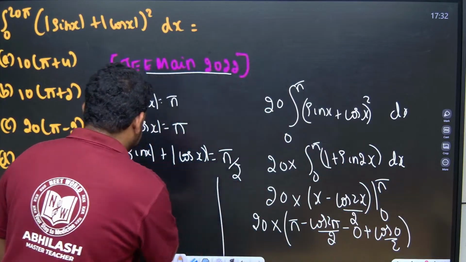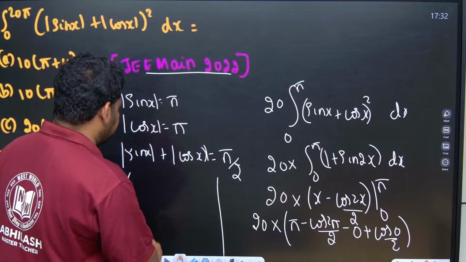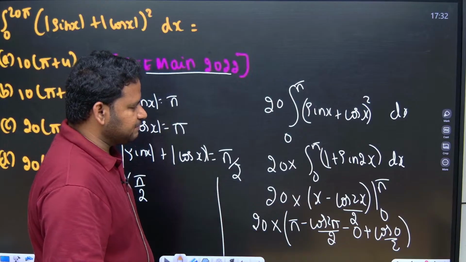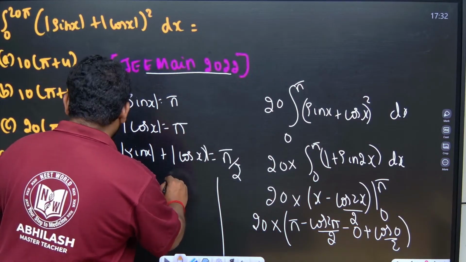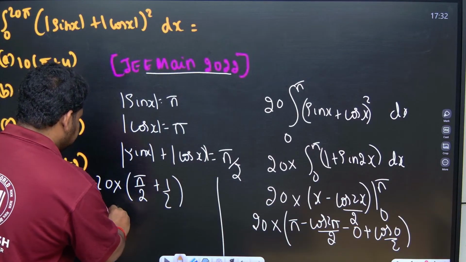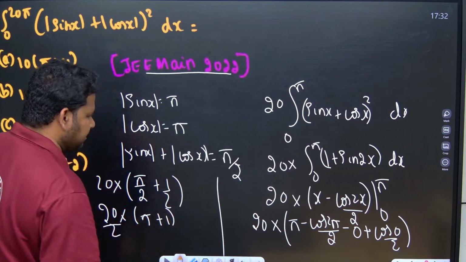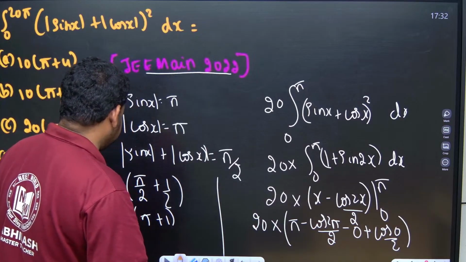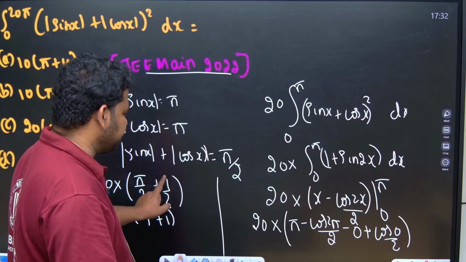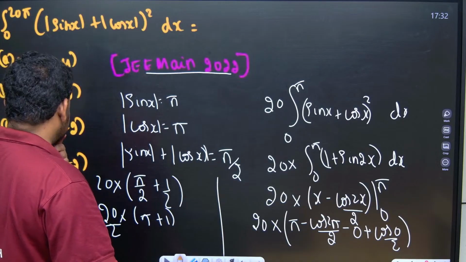I will write it here. So 20 into pi minus cos 2 pi by 2. Cos 2 pi is just 1, so pi minus 1 by 2, plus cos 0 by 2, which is 1 by 2. Let us see, there is some mistake. So this will become pi plus 1. Where is the answer? Let us see, 20 by 2. So this will become what, friends?